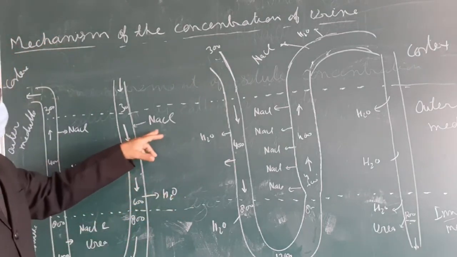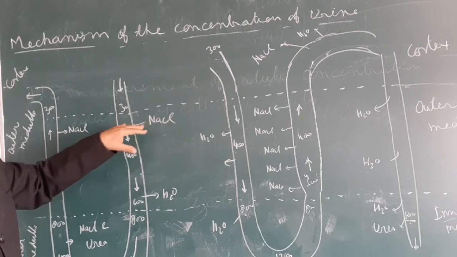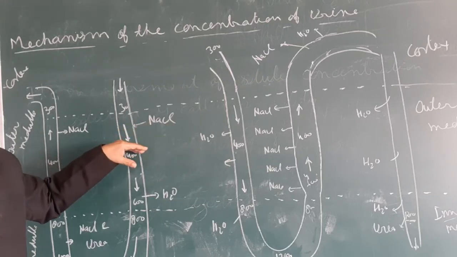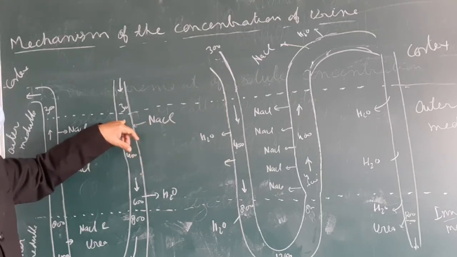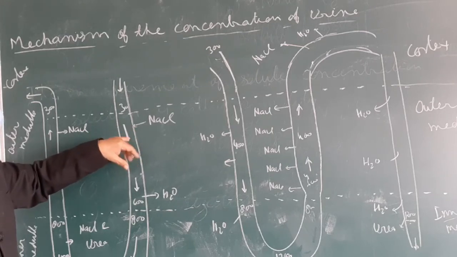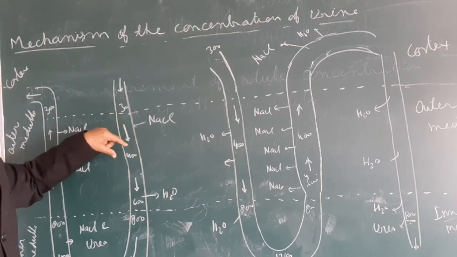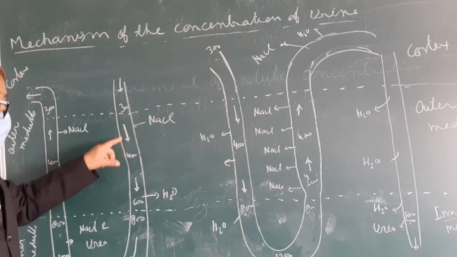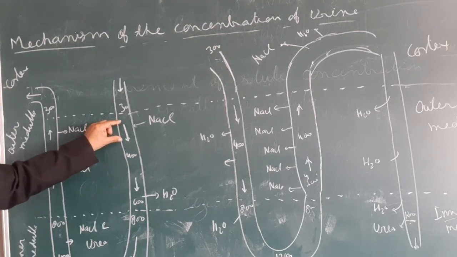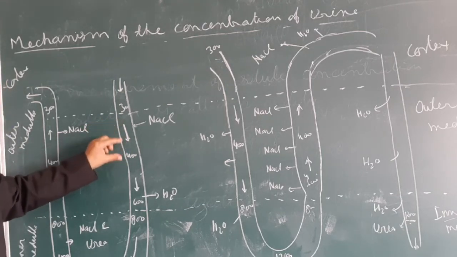So here NaCl from the interstitium comes into the vasa recta. This is the descending limb. NaCl comes in, so the concentration of the blood also increases here.